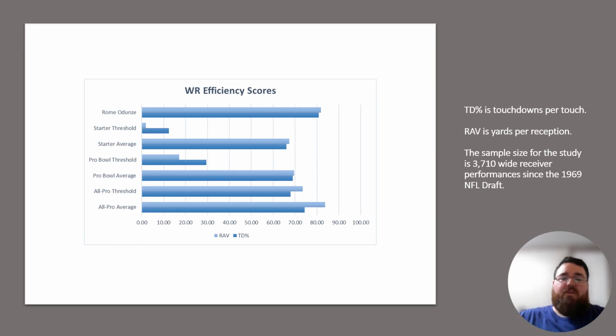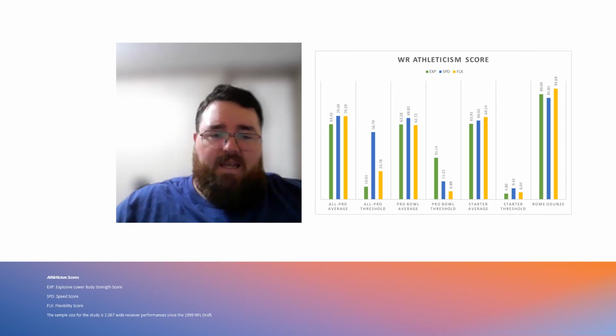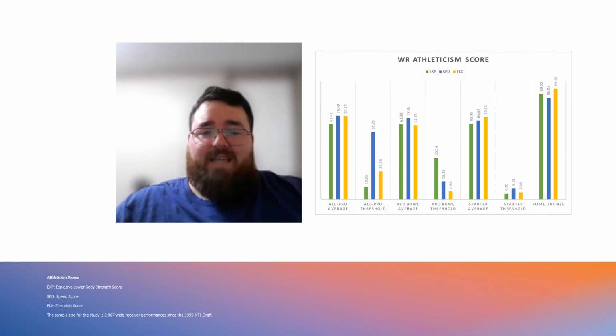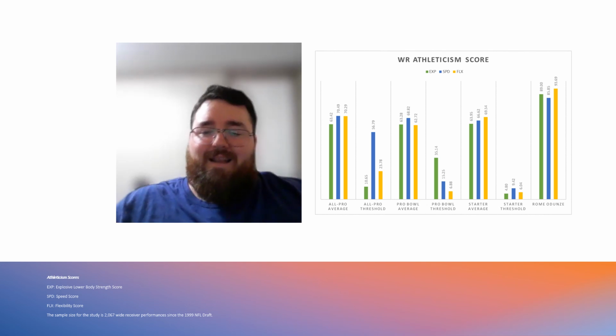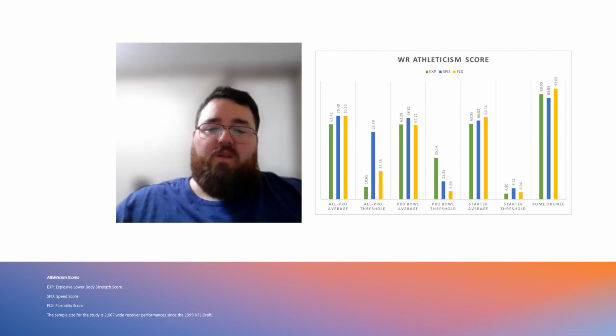Moving on to wide receiver efficiency scores. For Odunze, he had 80 percentile in terms of his TD percentage, 80 percentile in terms of yards per reception. So he was a very efficient wide receiver based on his overall data traits. Then when you get to athleticism traits, he was fantastic in this area with high 80 percentile explosiveness, 80 percentile in terms of speed, and then 90 percentile in terms of flexibility for his size.